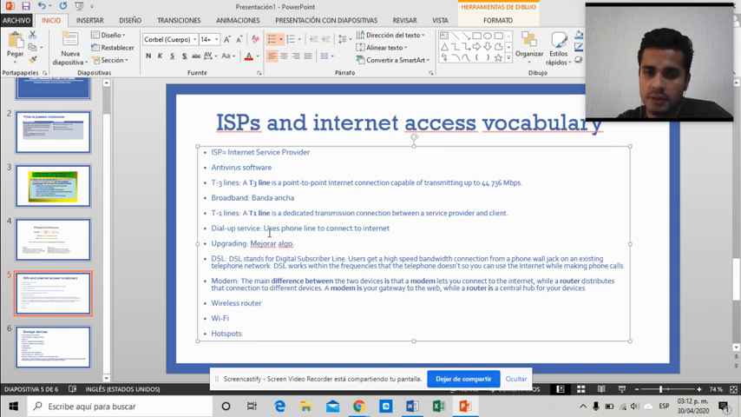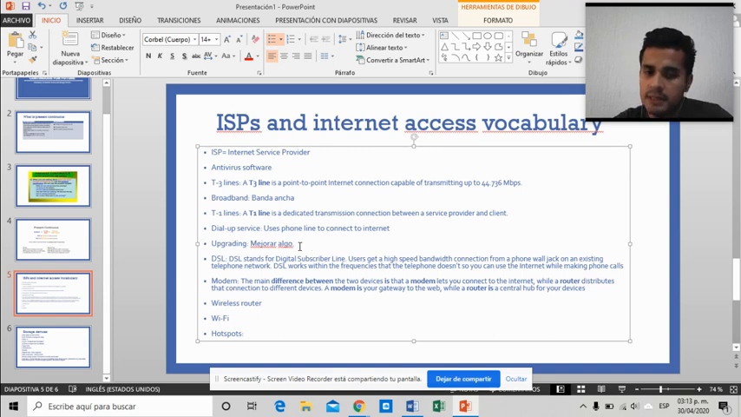So dial-up service uses a phone line to connect to the internet. A lot of people used to connect this way. When I was a child, and when we first hired the internet service, this is how we used it. You have to connect your internet to the phone line. So if you use your internet, you cannot use the phone line. Okay, so basically that's obsolete.